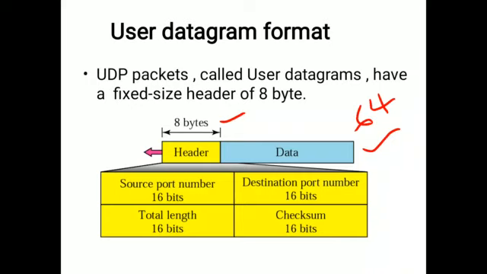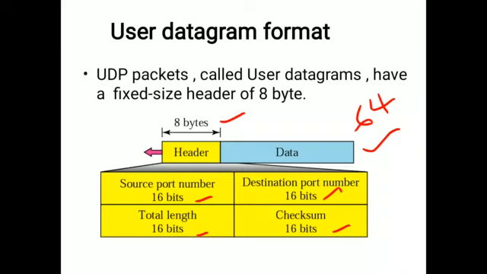So what is that? The first 16 bits is used for source port number, and 16 bits is used for destination port number, and 16 bits is used for total length, and 16 bits is used for checksum, to find the address. So here we have four partitions in the particular header. So the header consists of 8 bytes of memory. That 8 bytes is again classified into four different classes of 16 bits each.